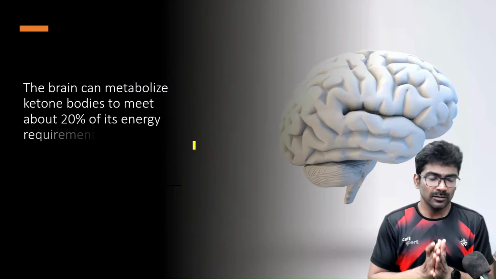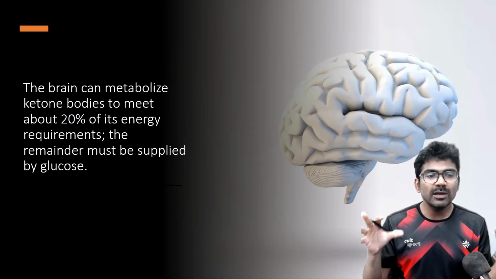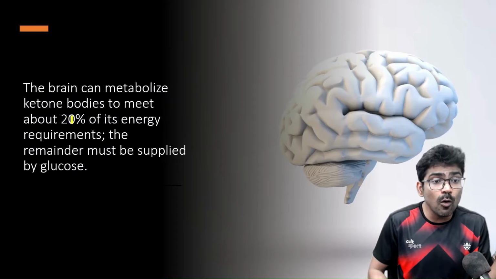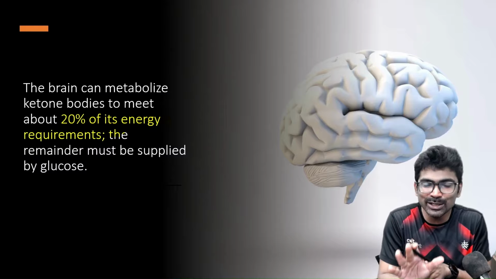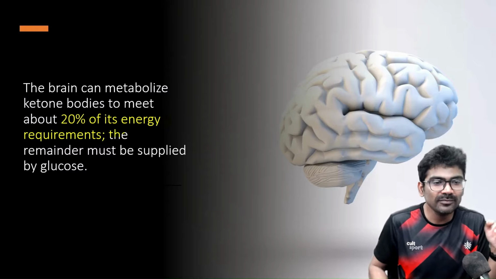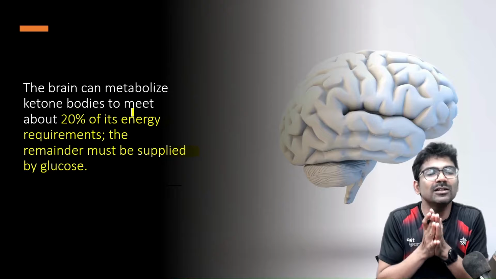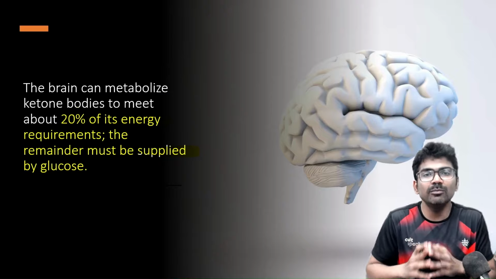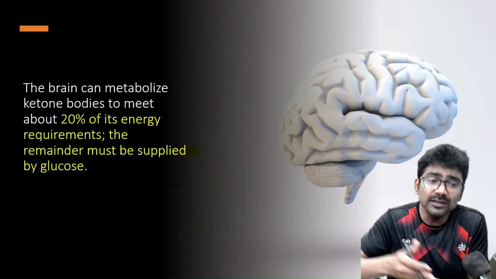So this is something many students confuse. That is why I am emphasizing this fact. The brain can metabolize ketone bodies to meet about 20% of its energy requirements. Remember, 100% of the energy requirement of the brain cannot be met by ketone bodies during starvation. The remainder must be supplied by glucose. Is this clear? Only 20% of energy requirement can be met by ketone bodies during prolonged starvation. So brain still needs glucose.